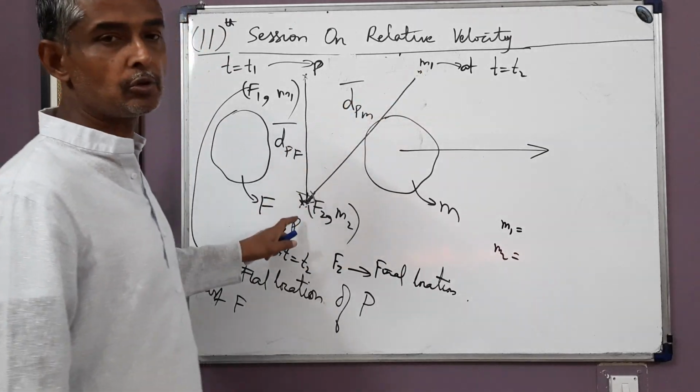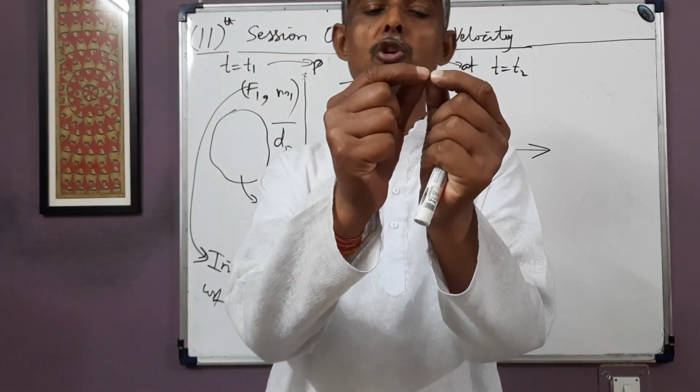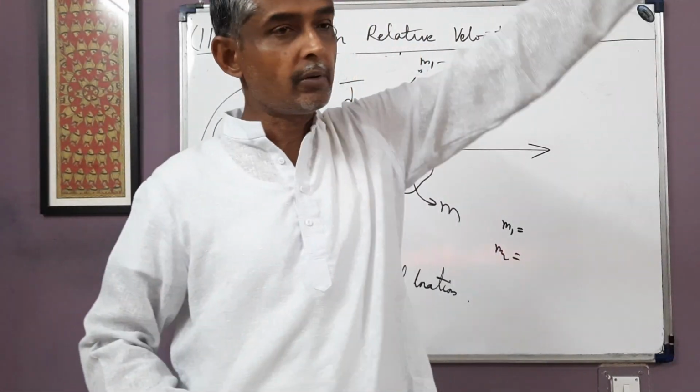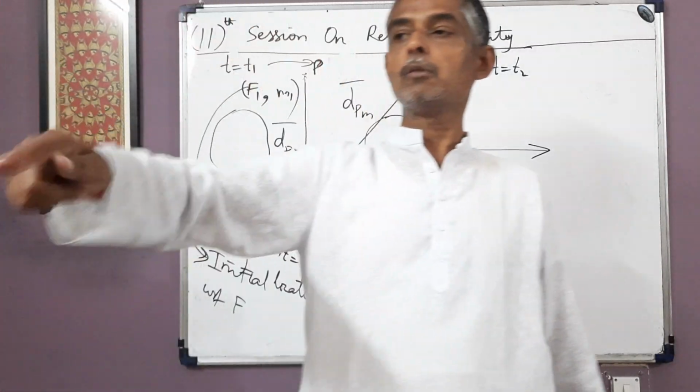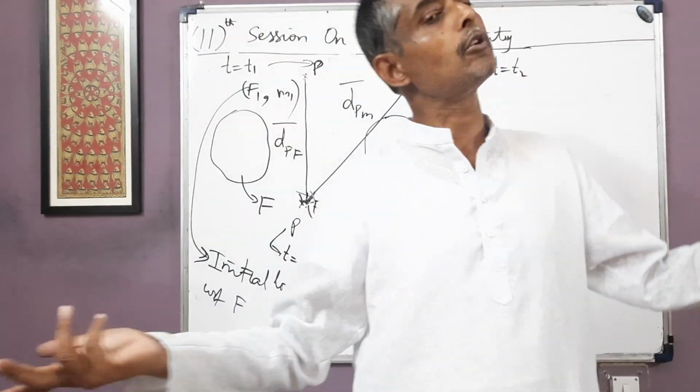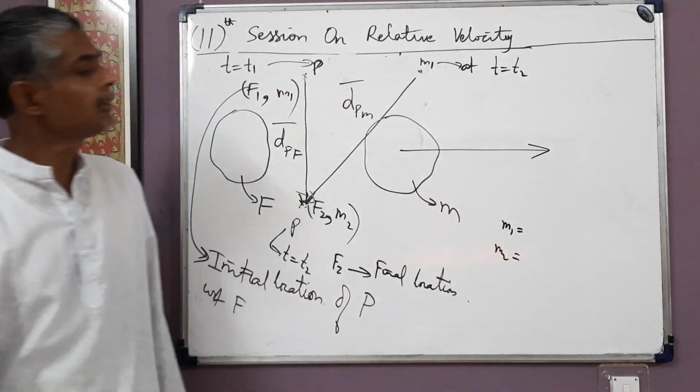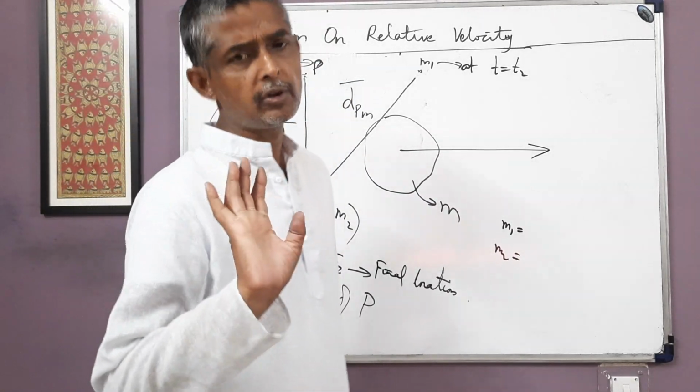Displacement is from initial location to final location. Final locations, both are coincident. Initial locations are non-coincident. So in one frame, displacement will be from here to here. In the other frame, displacement will be from here to here. So these two displacements are not the same. So these two displacements are different. So this is all the basic idea of relative velocity.